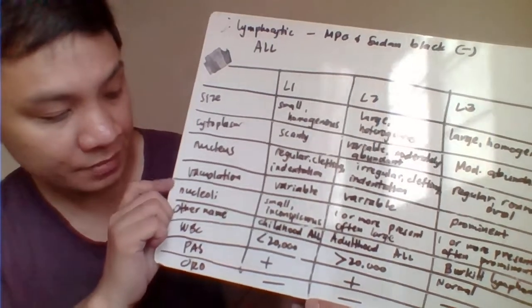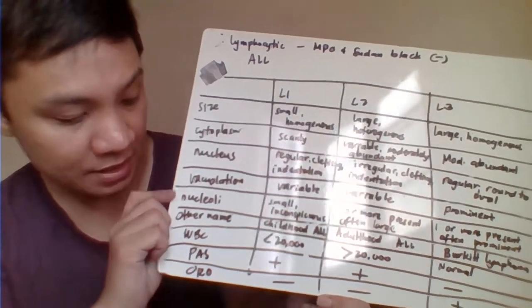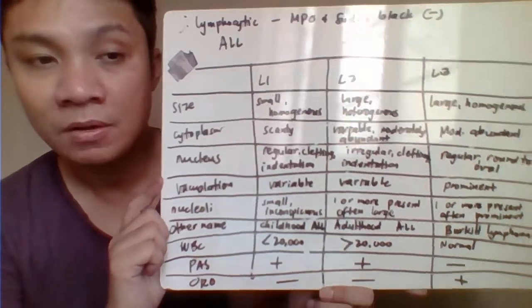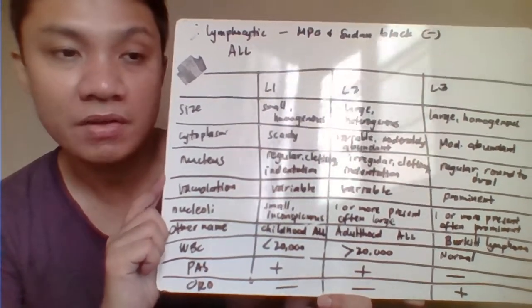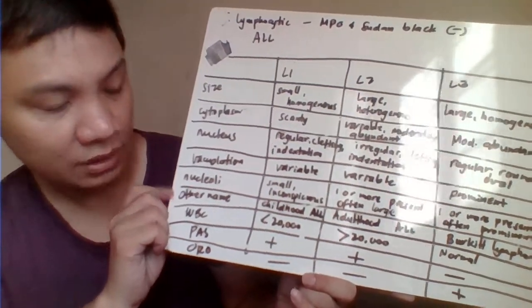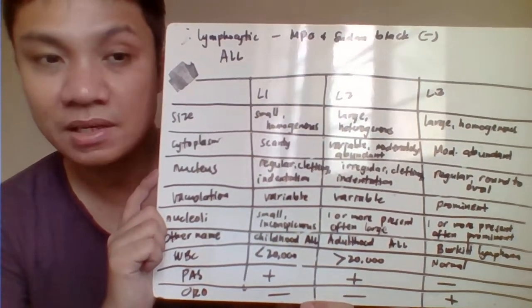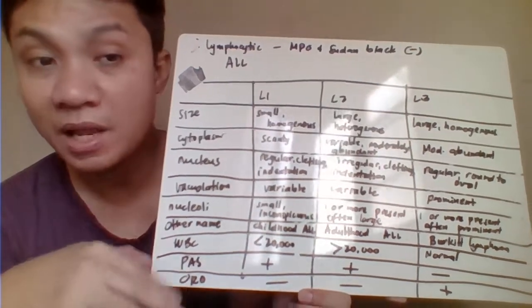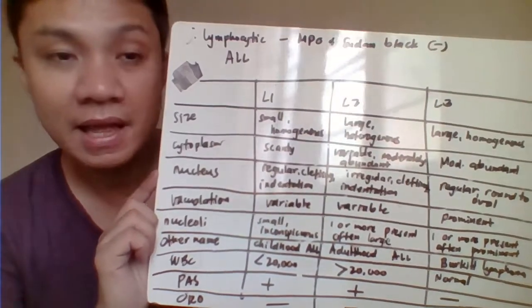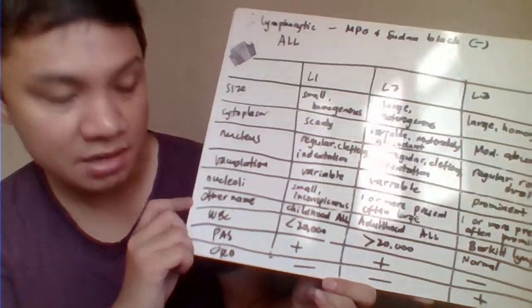In terms of the vacuolation, vacuoles are very prominent in the L3. And for the nucleoli, small for the L1, L2 would have one or more, often large. And the L3 would have one or more present, and that one would often be very prominent. Okay, your L1 is your childhood ALL. That's for the age, if the patient is a child. L2 occurs in the older population, making this your adult ALL, and L3 is associated with Burkitt lymphoma.